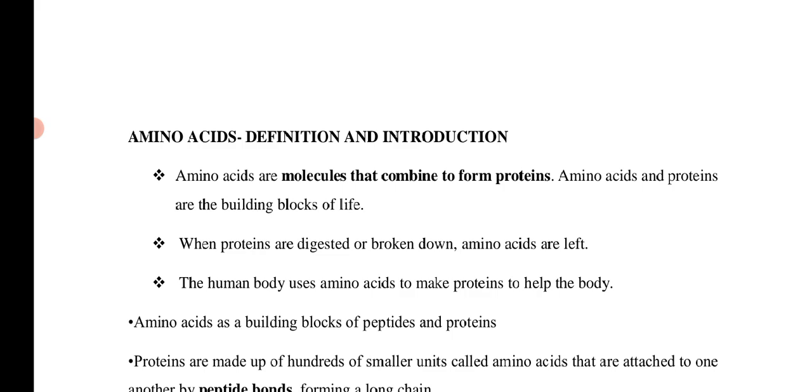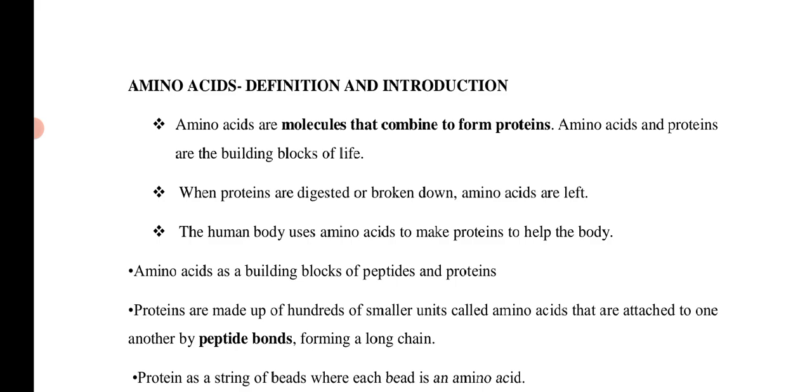Protein is the main part of life, and since they are the building blocks of life, we need amino acids also. So amino acids and proteins, both of them, are building blocks of life. When proteins are digested or broken down, amino acids are left. The human body uses amino acids to make proteins to help the body.